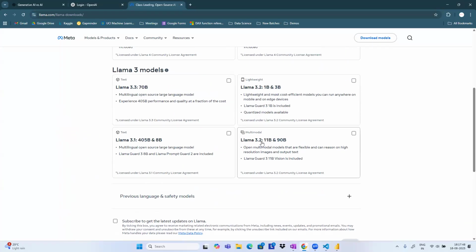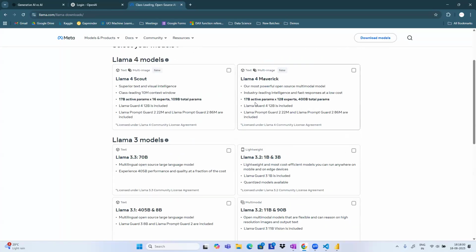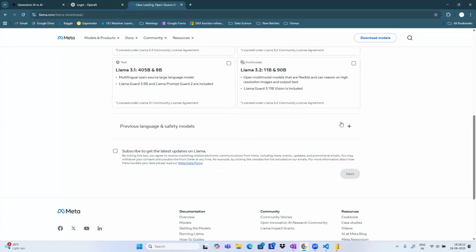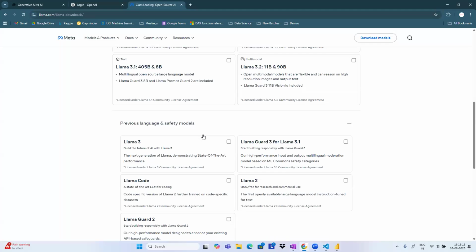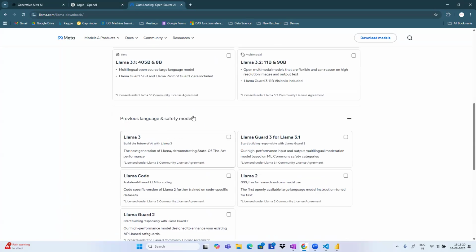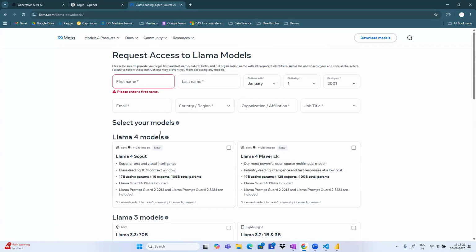Llama 3.2 has an 11 billion model and a 90B model, I think. Don't worry, these are the models we have to work with. There are also 70 billion, 1 billion and 3 billion parameter versions, which are called billions. These are all Llama 3 models that we have to work with. The latest is going to be the Llama 4 models.